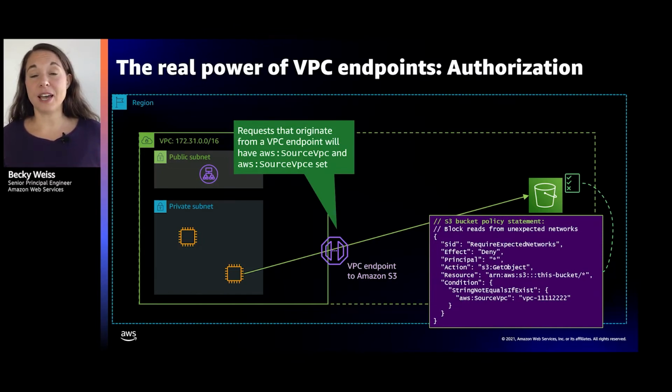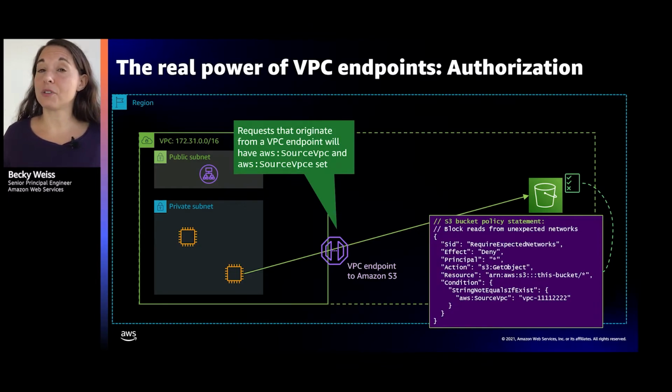The VPC endpoint, like the fact that the packet came from this particular VPC over this particular VPC endpoint, they are part of what we call the authorization context.